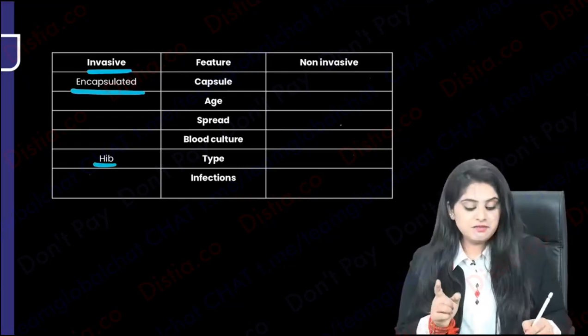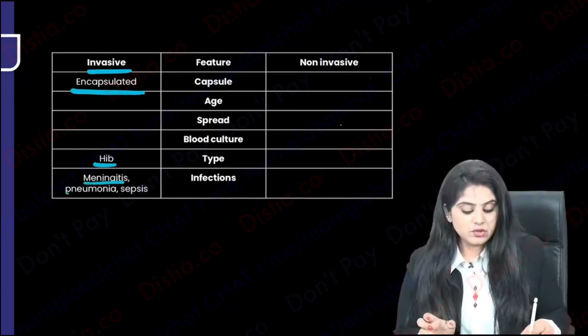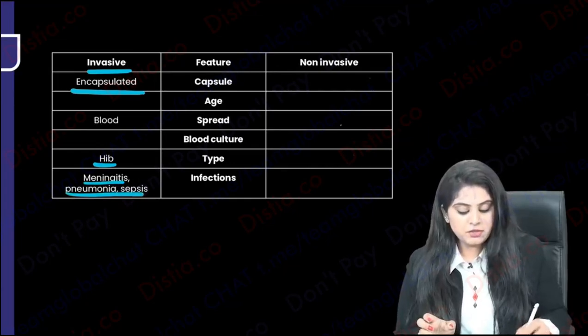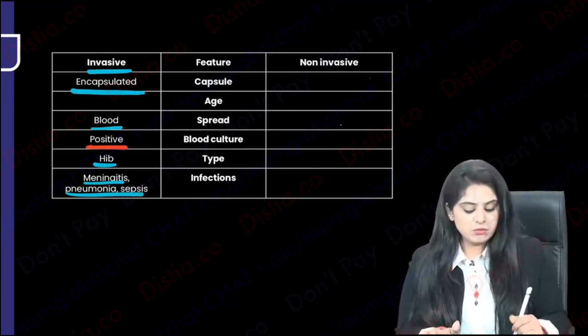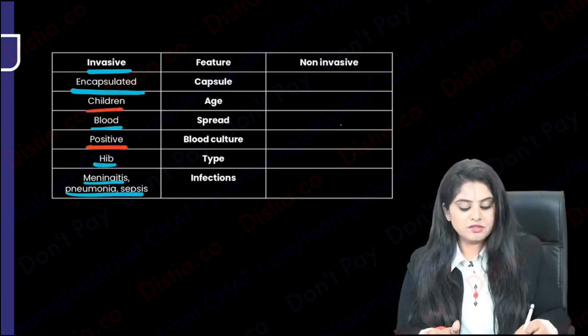Anything that is invasive will invade all the major organs of the body. It will also invade the blood of the body, and if it has gone into the blood, you will see it in the culture as well. The only thing that you have to know is Hemophilus influenzae. This usually involves the children.